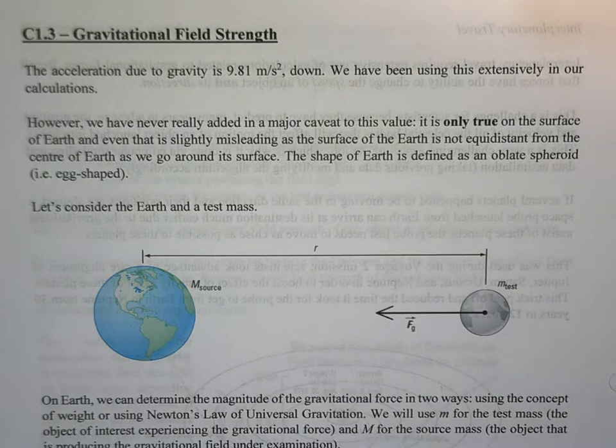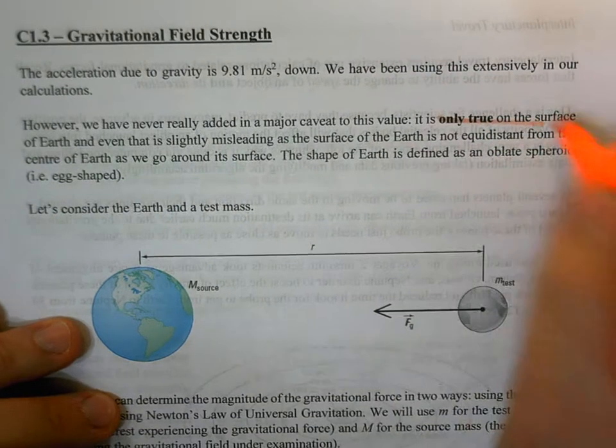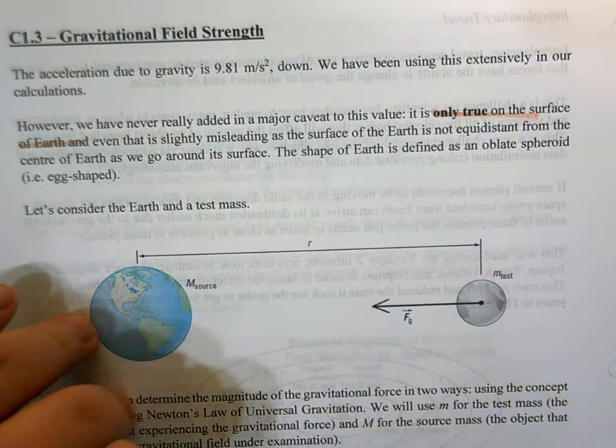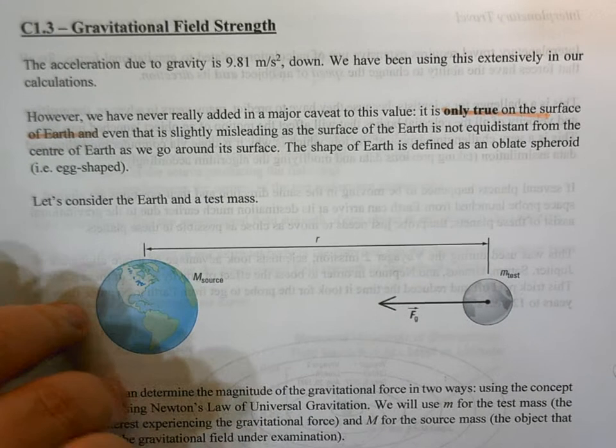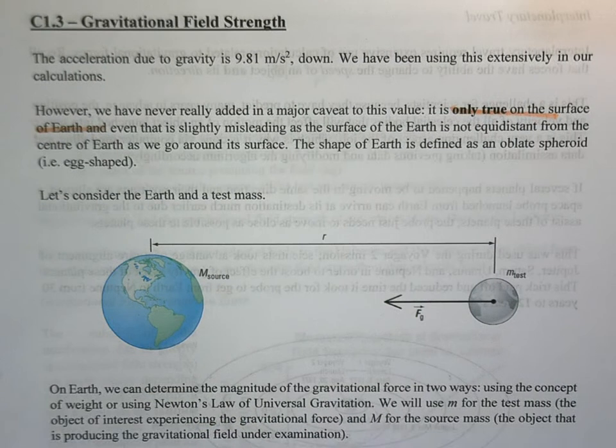But when we've taught you this, we've kind of never put little asterisks next to it. So there are some major caveats with that value. The biggest one is that it's actually only true on the surface of Earth. As you can imagine, g equals 9.81 meters per second squared is not valid everywhere. Different planets have different masses. That will change the value of g. And as I mentioned, it's only true on the surface of the Earth.